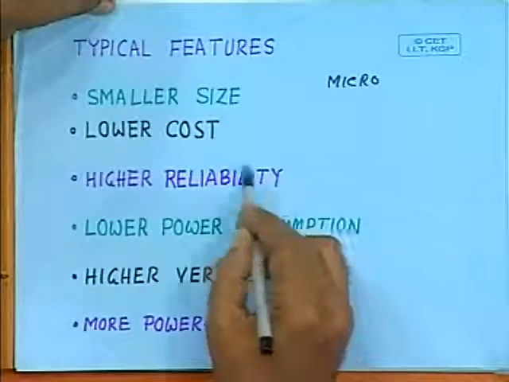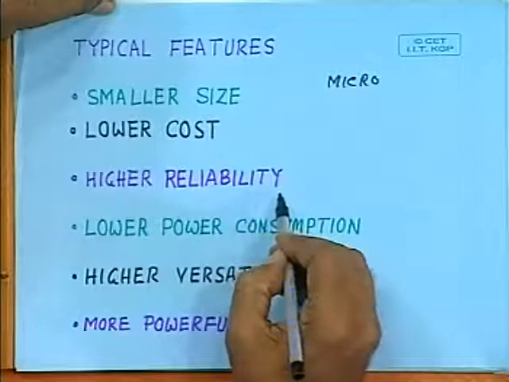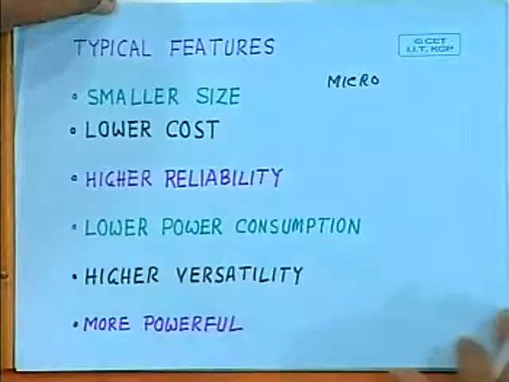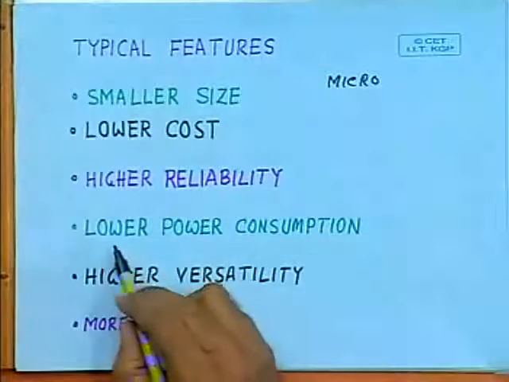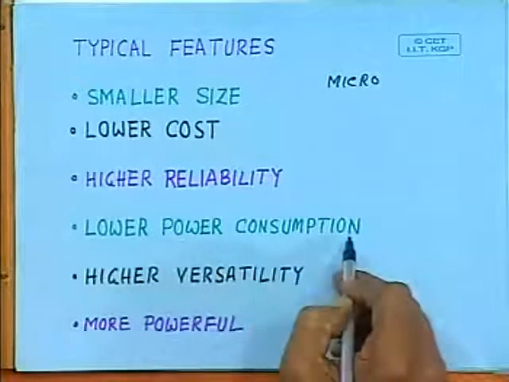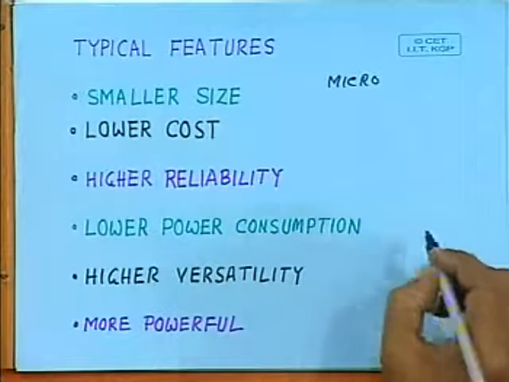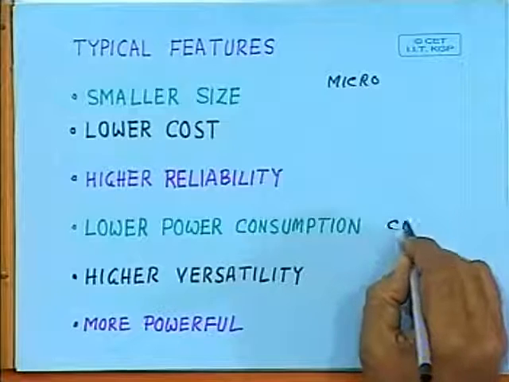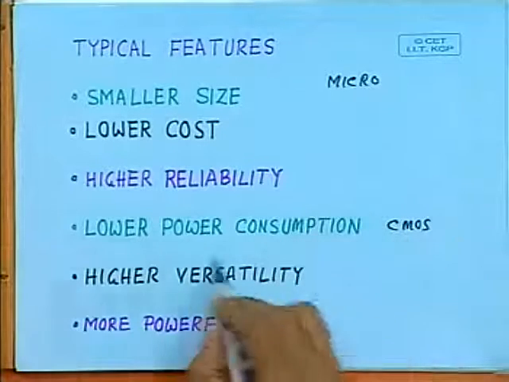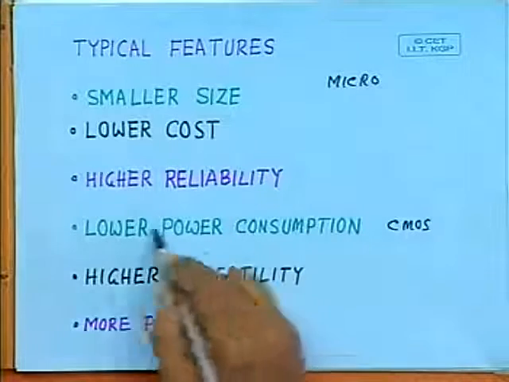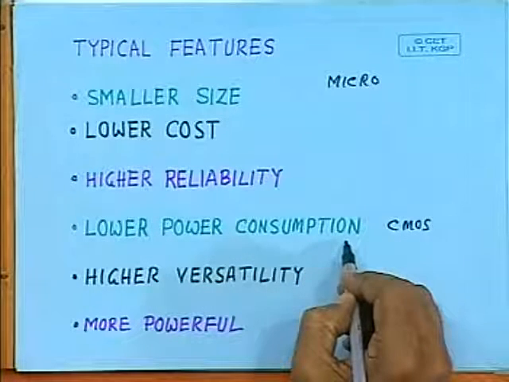In other words, compared to vacuum tube and discrete components, the microprocessors and microcontrollers provide very high reliability. Then comes the power consumption. The microprocessors, based on the present day CMOS technology on silicon, consume very small power. So, the power consumption of these devices is very small.